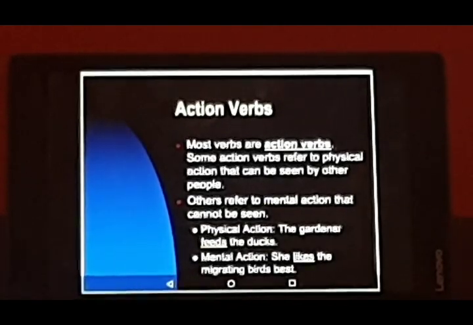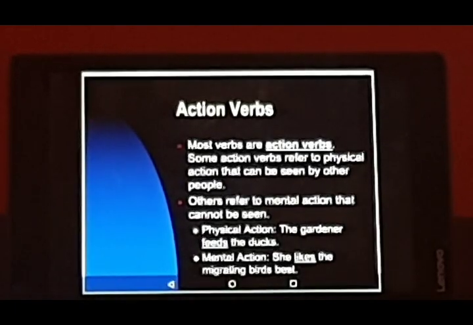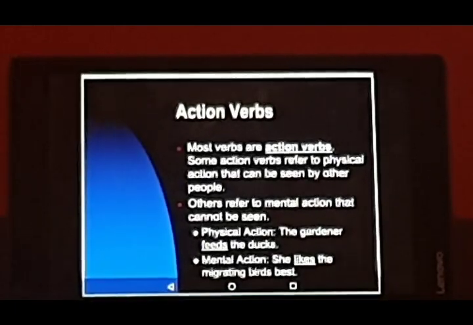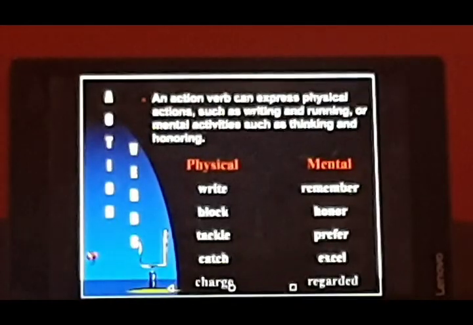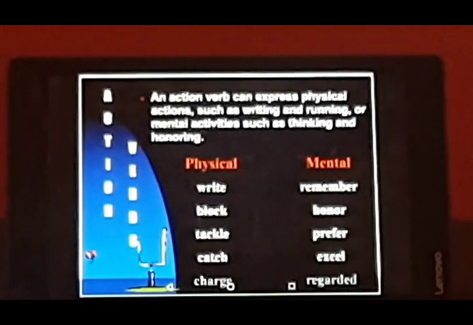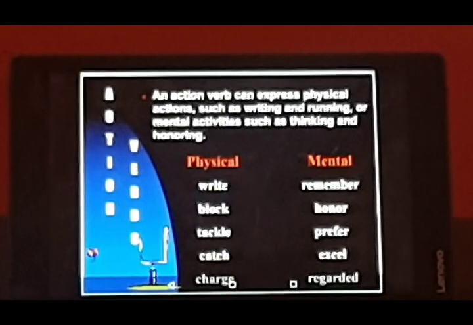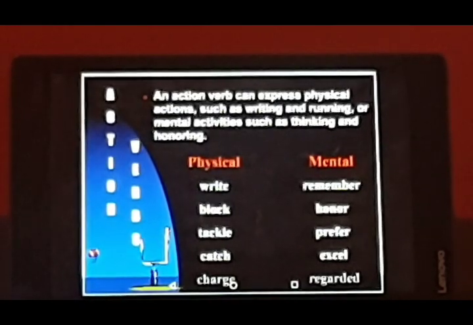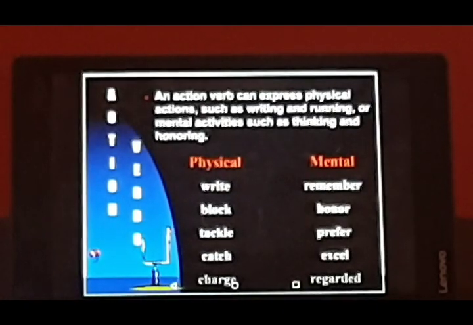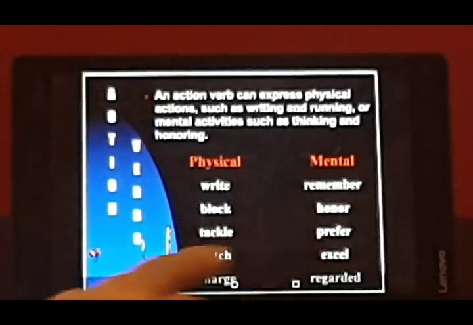Others refer to mental action that cannot be seen. So physical action, example: the gardener feeds the ducks. And mental action: she likes the migrating bird's nest. So what did we understand out of it? That action can be physical as well as mental. An action verb can express physical action such as writing and running, or mental activities such as thinking and honoring. So all these examples are of physical action, and the others are mental actions.